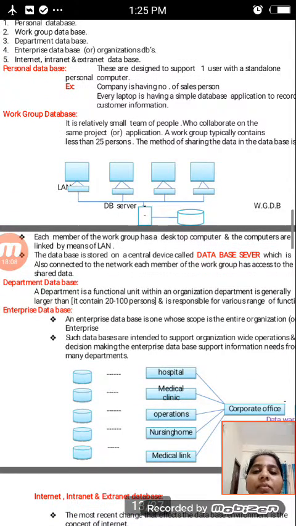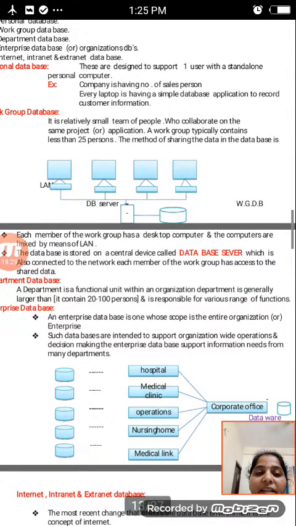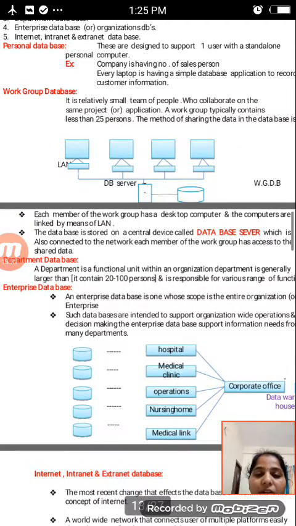And then the work group database. It is a relatively small team of people who collaborate on the same project or application. A work group typically contains fewer than 25 persons, who share the data in the database. The personal database only has salespersons, where every laptop has a simple database application to record his own customer information.